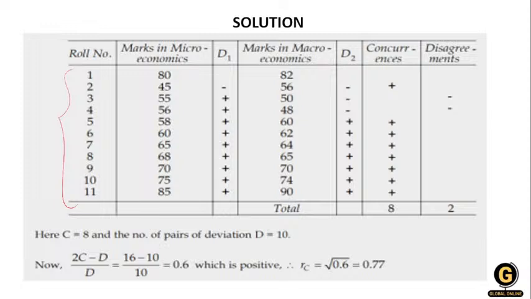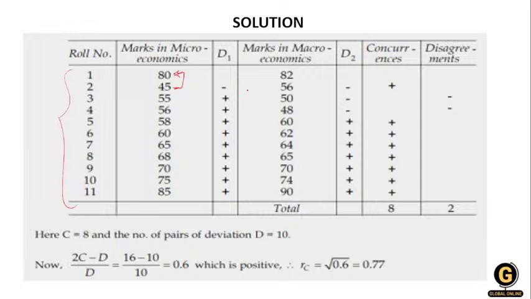So what you have to do, see, the first roll number got 80 marks, then the second roll number got 45 marks. So here you can see the following value is less than the previous value. Clear? So that's why D1 is negative, because the first roll number got 80 marks and the second roll number got 45 marks.